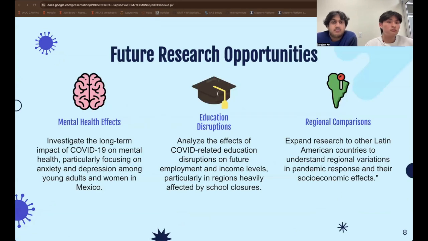Now, looking at how we can build upon this data, looking ahead, several areas need further research. First, it's essential to study the long-term mental health effects of COVID-19 in Mexico. Our findings highlight short-term increases in anxiety and depression, but tracking how these changes persist or change over time, especially among young adults and women, will help in creating targeted mental health support systems.